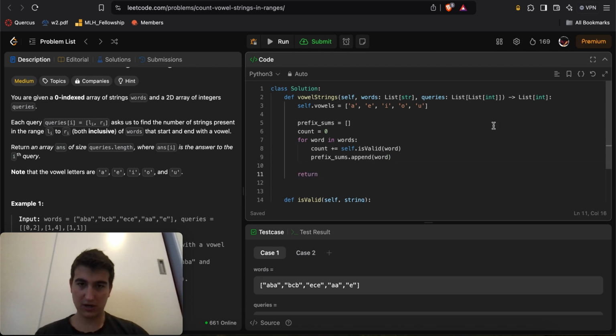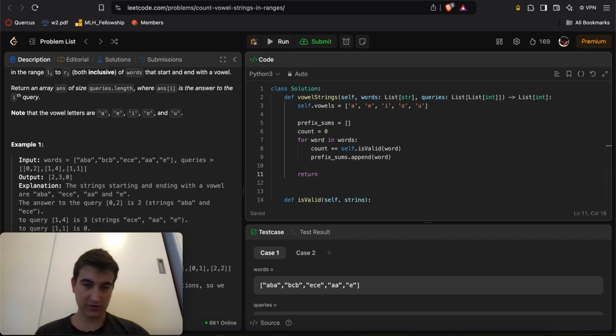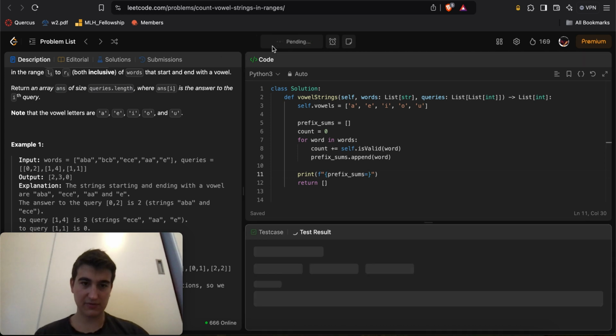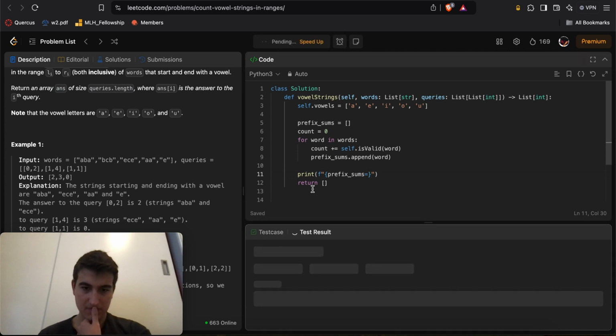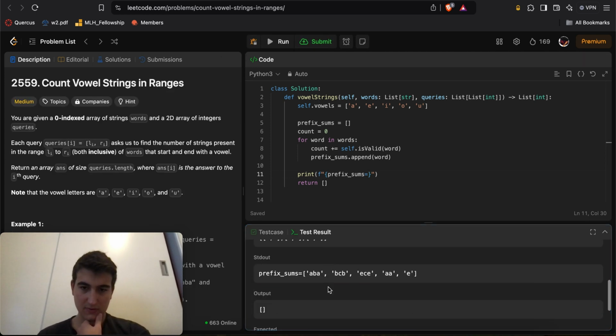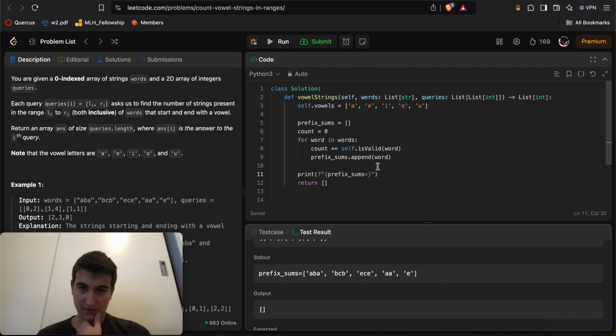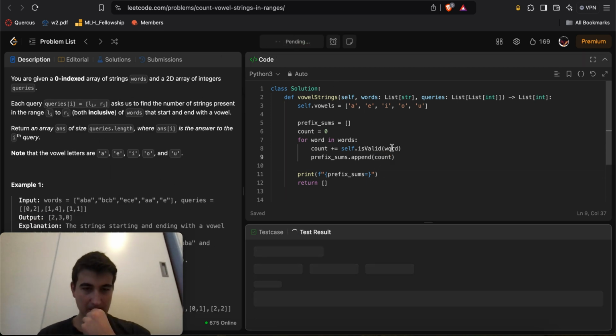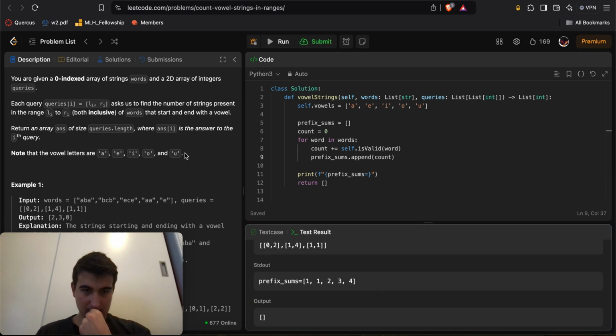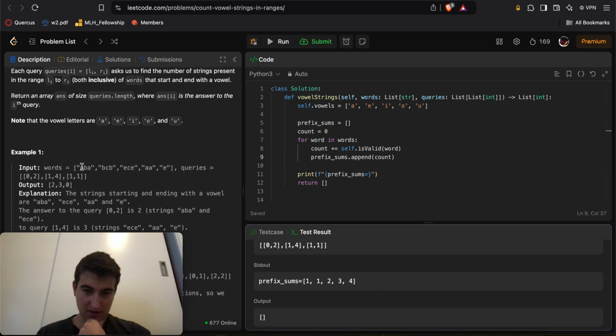Here return, what do we return? An array, and here we'll print a string prefix sums equals. Okay, let's run that. That's not what I want. Dot append count is what I want. Okay, so here ABBA is correct. So yeah, up to index 0.